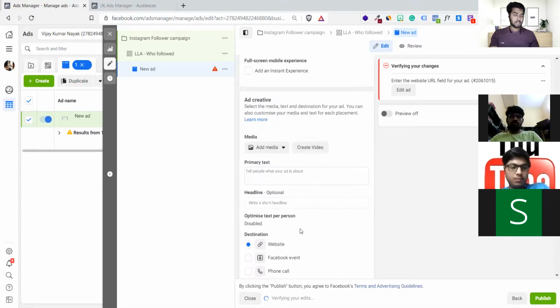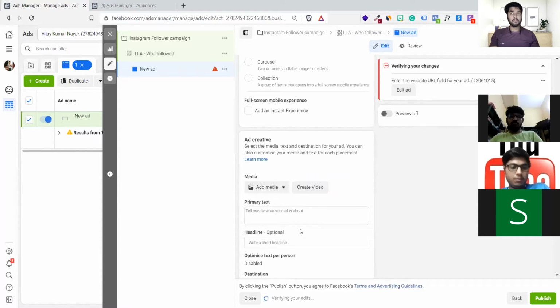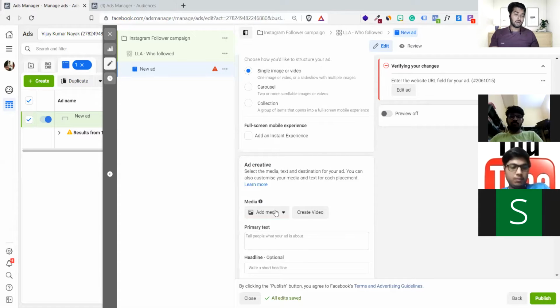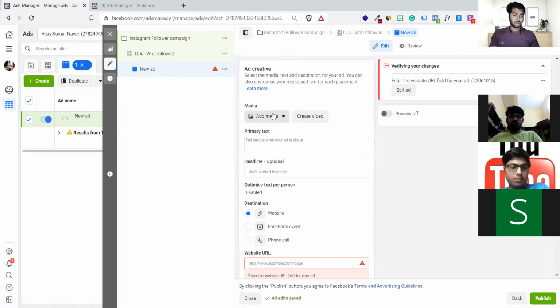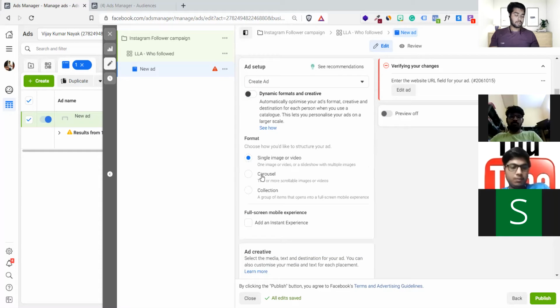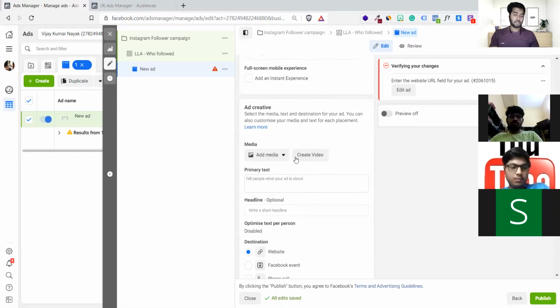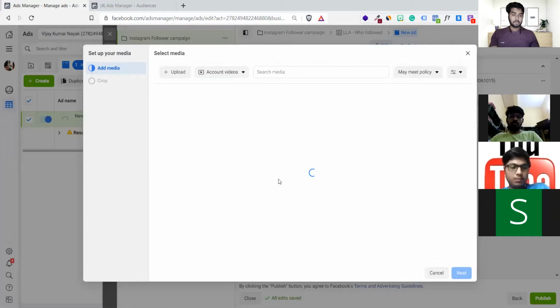Now it says please upload a video. Of course, when you run Instagram stories, it's recommended to use video, not image, because an image will not bring you a lot of audiences. So here is the option. You can upload a carousel on your Instagram stories as well. You can show a collection, image or video. Let it be an image or video. I will choose this, add video, and let me see if we have some videos.